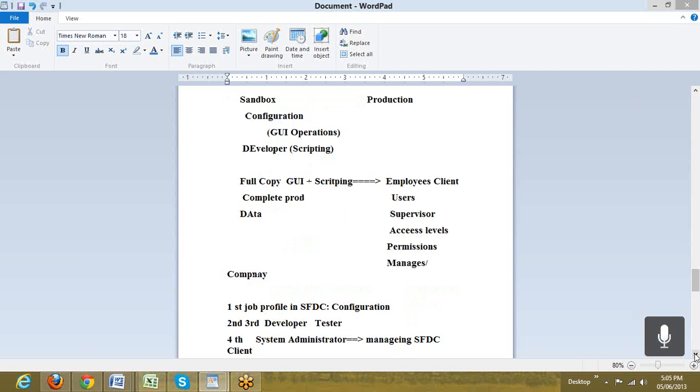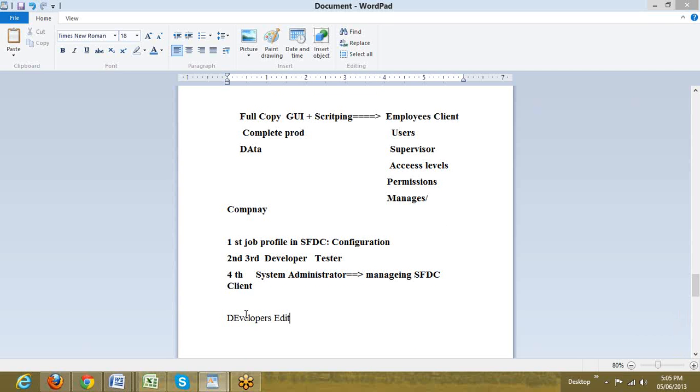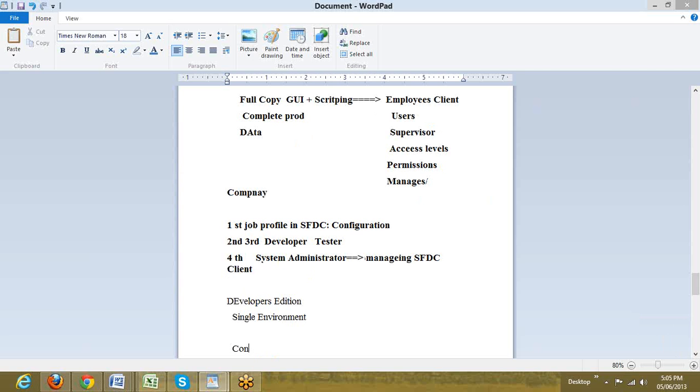In this single environment we can configure, we can script, we can test, we can also perform administration. Everything can be performed in a single environment. This is how it appears in the developer edition.